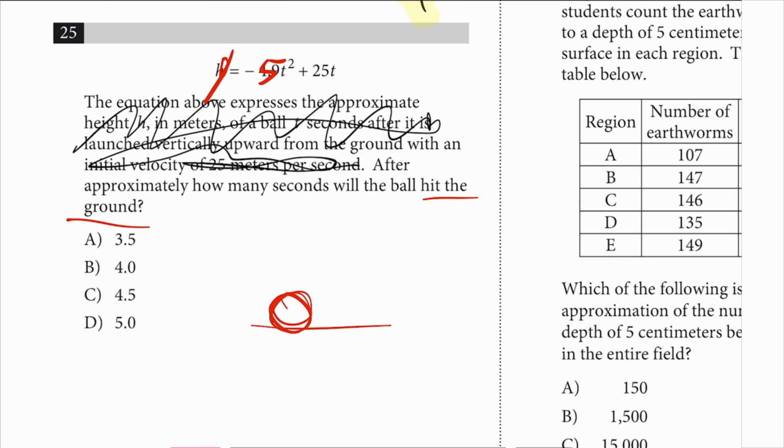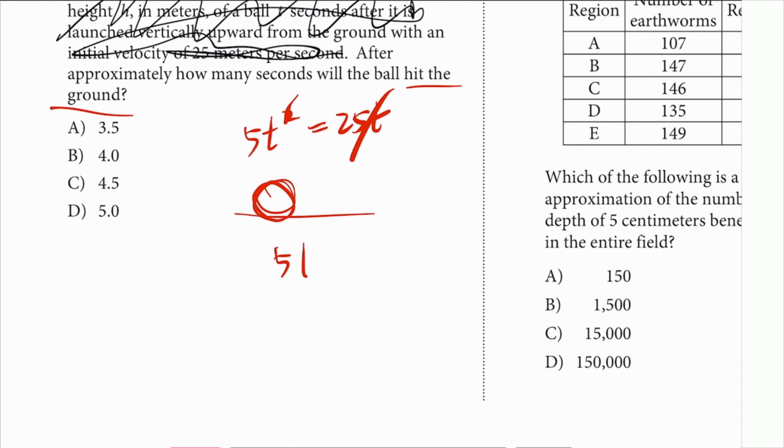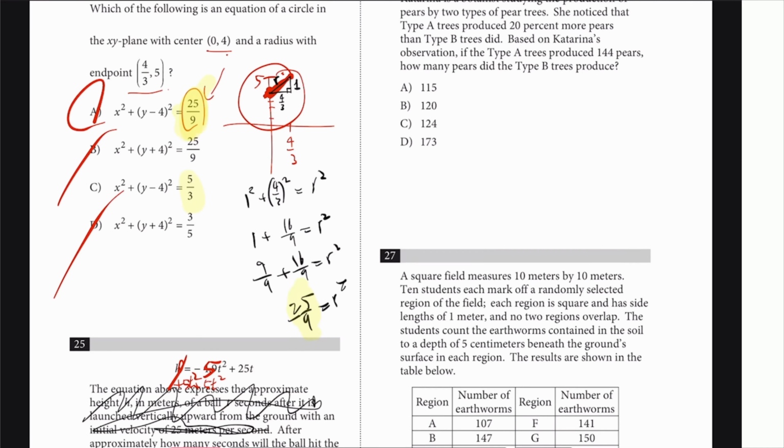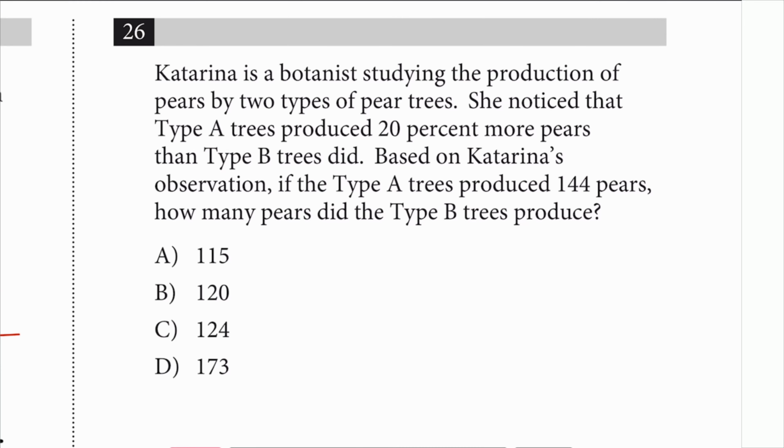Who cares? So just add 5t squared on both sides. Then you get 5t squared is equal to 25t. I cancel one of the t's. So 5t is equal to 25, divided by 5 on both sides. So t is equal to 5. Boom. Number 26, Katarina is a botanist studying for...